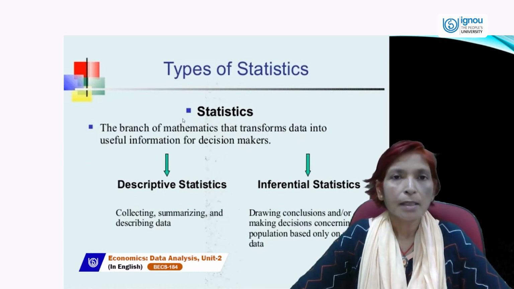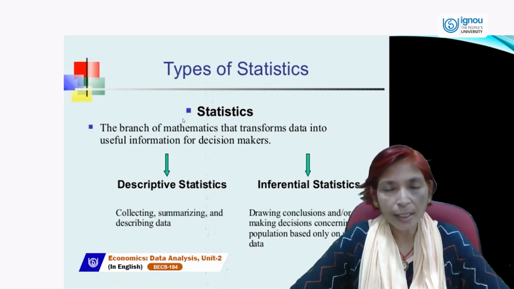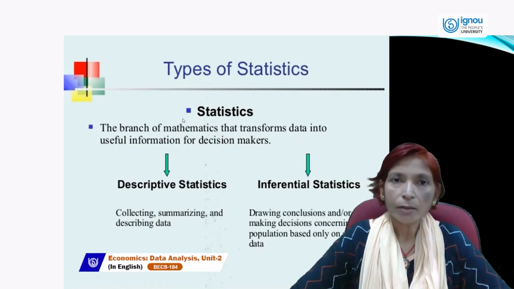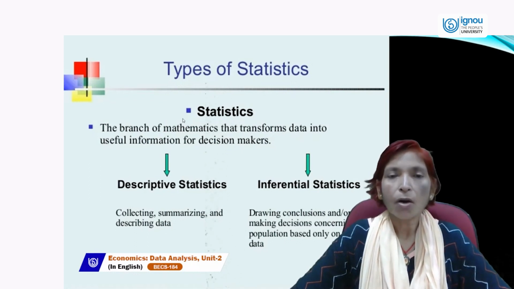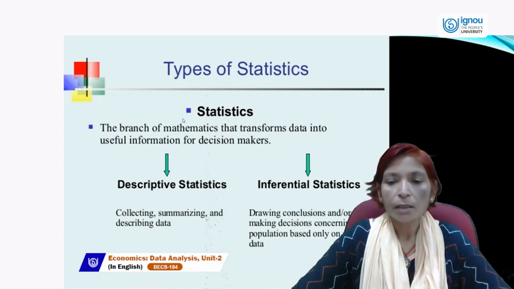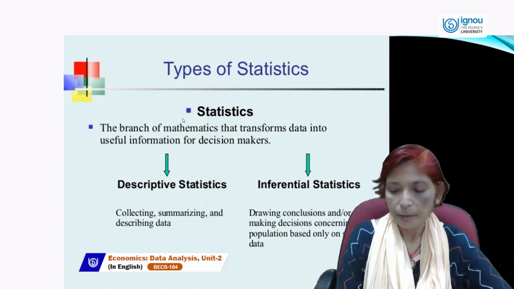After that, we can organize it, organization of data, in which we can classify it and present it with the help of different diagrams, and then we can analyze it and summarize it. So, collecting, organizing, summarizing, and describing data, all things are included in descriptive statistics. And in inferential statistics, drawing conclusions or making decisions concerning a population based only on sample data.